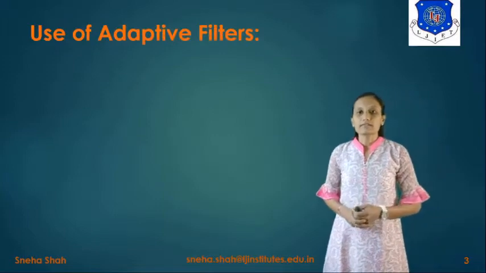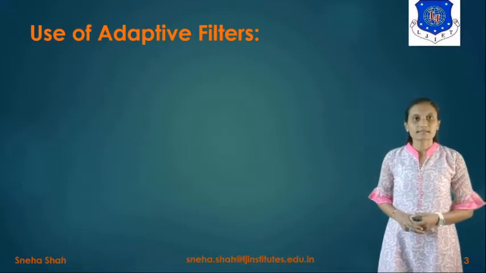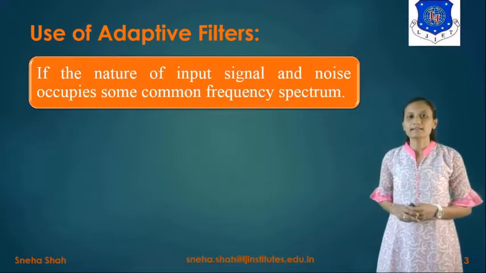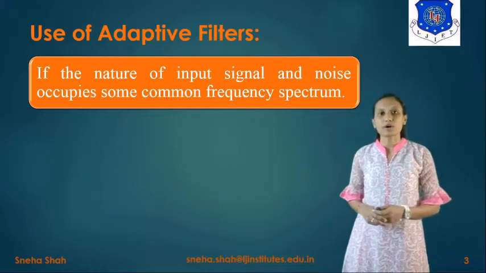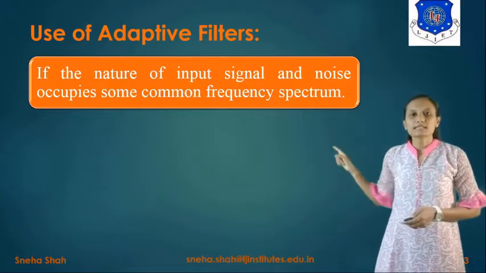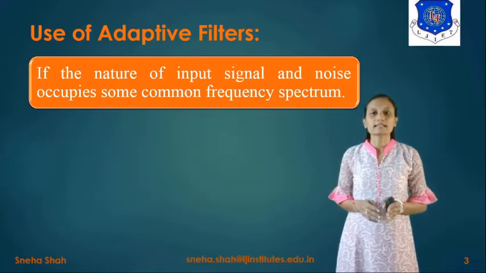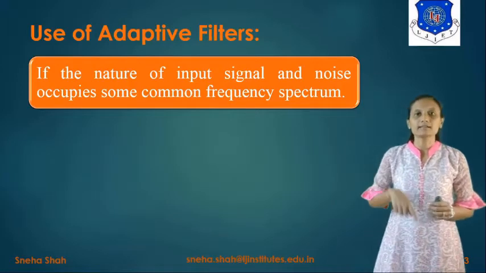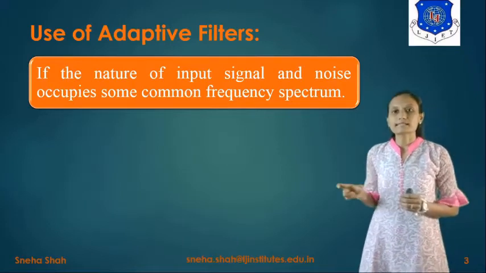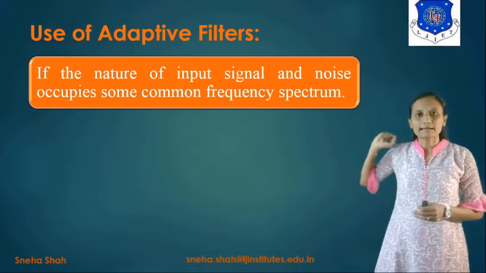Now, what are the basic uses of adaptive filters? The first basic use is if the input signal and the noise signal occupy the same common frequency spectrum, then we use an adaptive filter. This can be understood from the last graph, right? If the spectrum of the desired signal and the noise signal occupy the same frequency range, then we can't remove the noise, so for that we use adaptive filters.